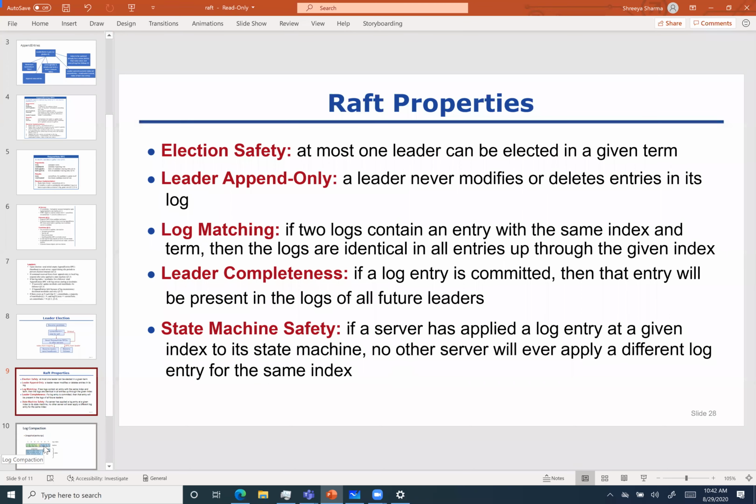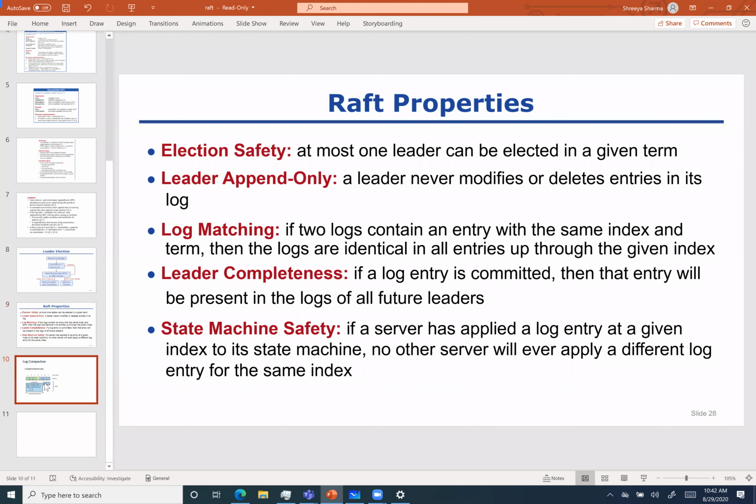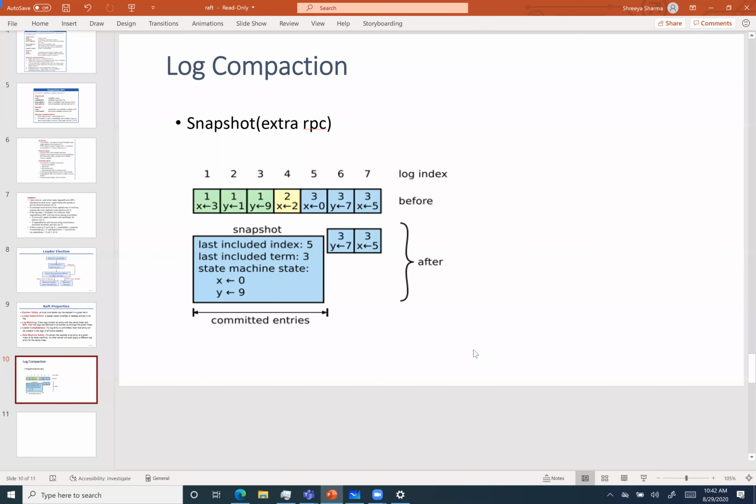So now I think the question for many people would be: if we are making these logs append only, how are we going to make sure that the logs don't go out of bound? Basically, that they don't grow to a very large size. For that, Raft doesn't provide a value, but it lets you decide how you're going to do log compaction. It suggests snapshots, and it's the work of the application server, or the dev, to create the logic on how they'll be creating the snapshot.